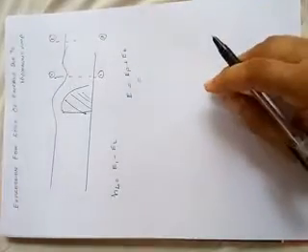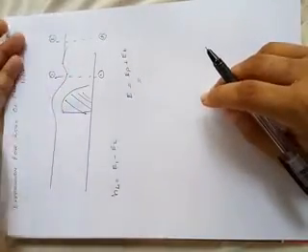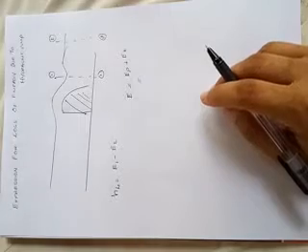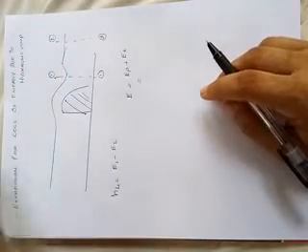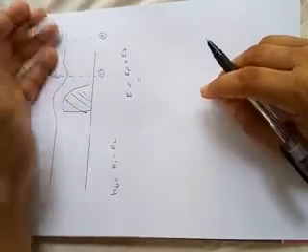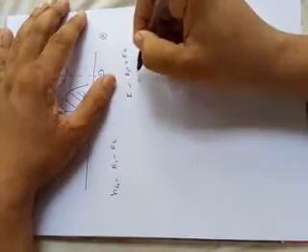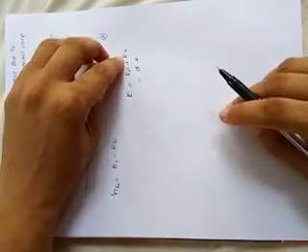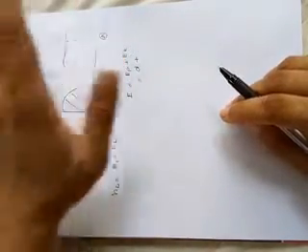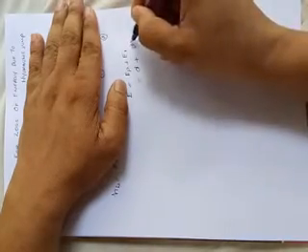The potential energy is H, but here we denote it as D because it is the depth of the flow. In the standard formula it is given as H, but here we mention D1 and D2. So E is equal to D plus the kinetic energy, V square divided by 2G.